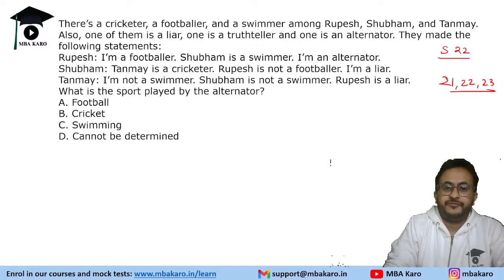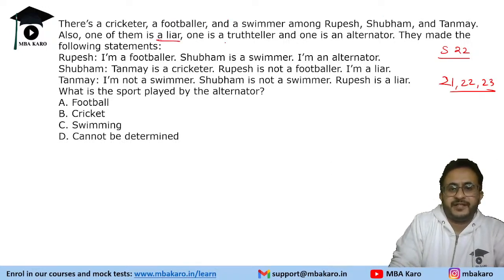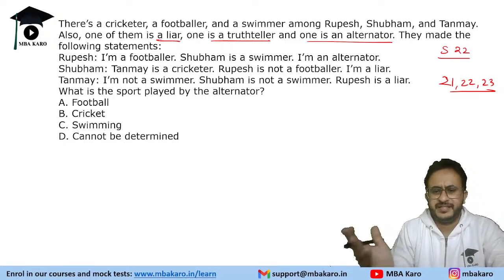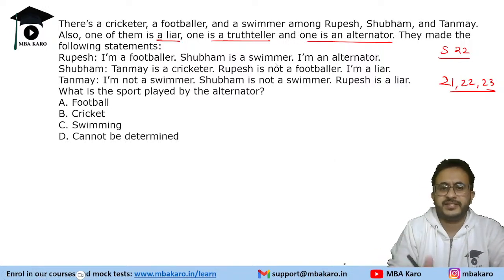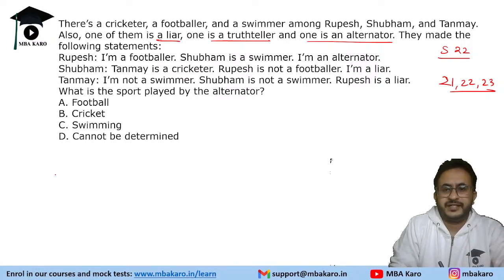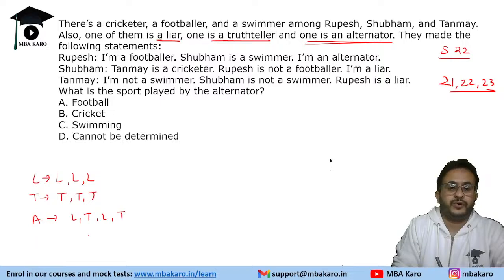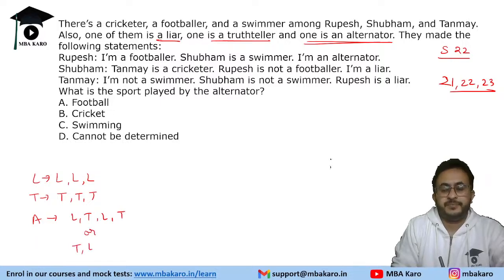So there is a cricketer, footballer, and swimmer among these three people. One of them is a liar, one is a truth teller, and one is an alternator. There is a video in which I have explained these in detail. I will quickly explain these things. A liar always tells a lie. A truth teller will always tell the truth, whatever statements the person says. An alternator behaves like this: lie, truth, or the first statement truth, second statement lie, and so on.